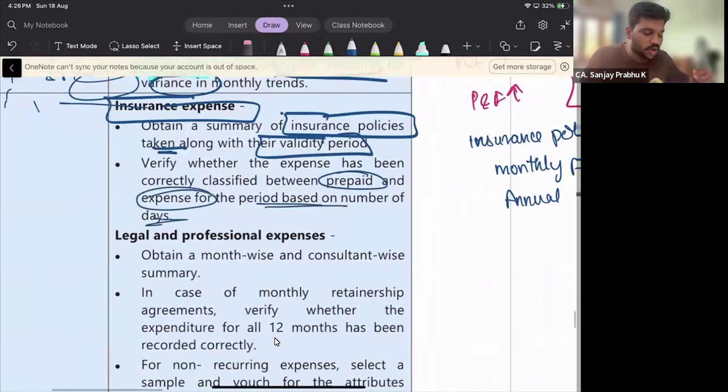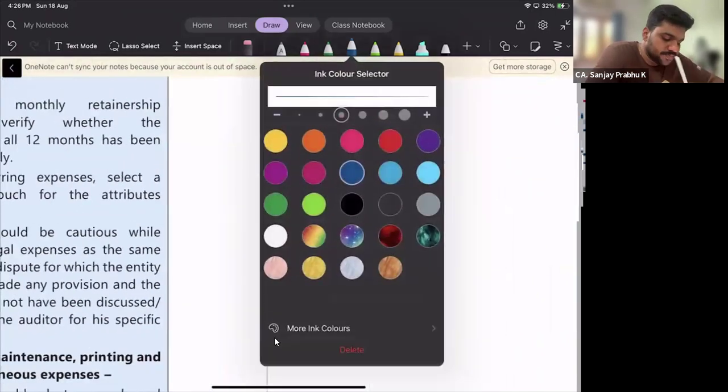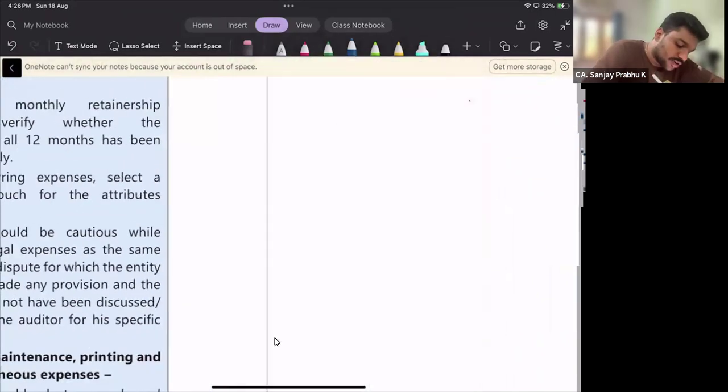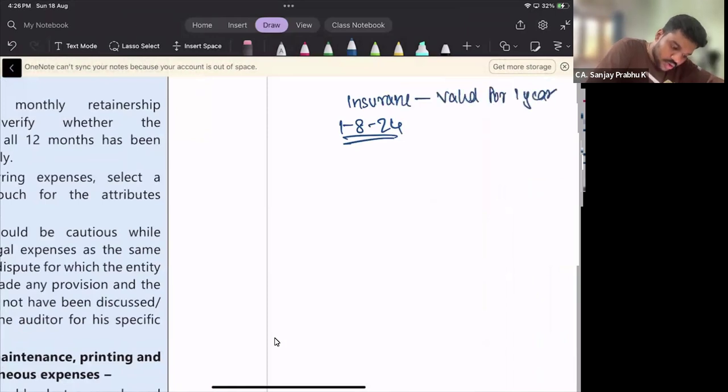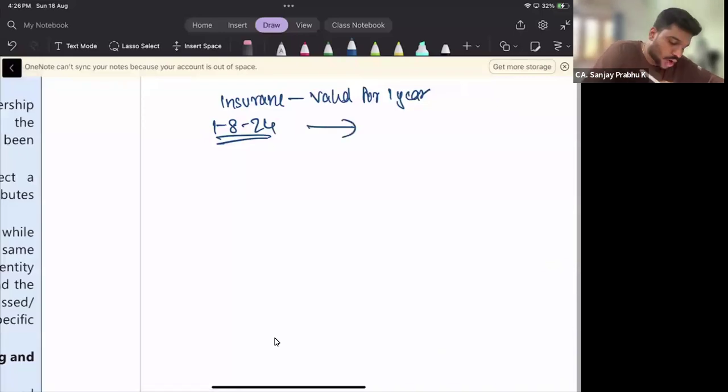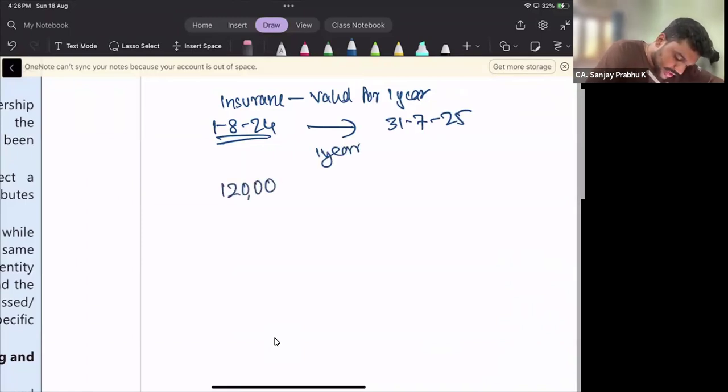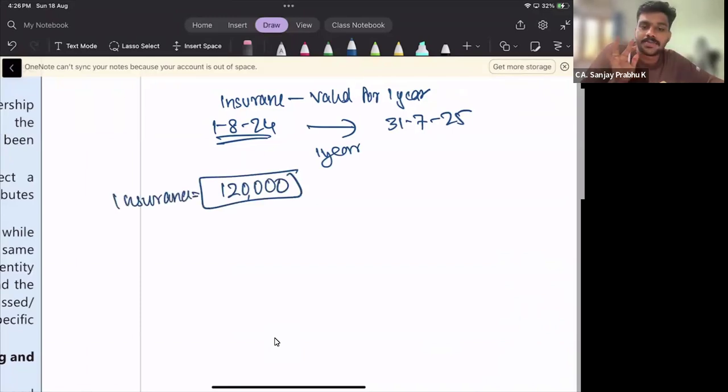See what is mentioned here. Say for example, the company has taken the insurance on 1st August 24. This insurance is valid for 1 year. So this insurance will lapse on 31/7/25, a 1 year time period. For this 1 year, I have made a payment of, say for example, 1,20,000 rupees as the insurance premium. I have booked an expense of 1,20,000.